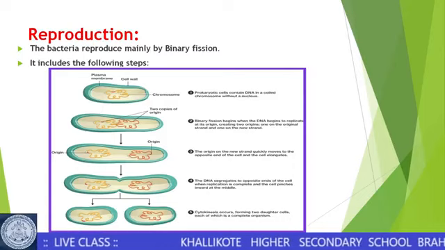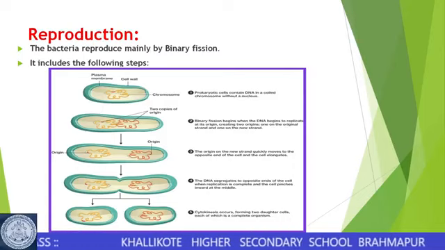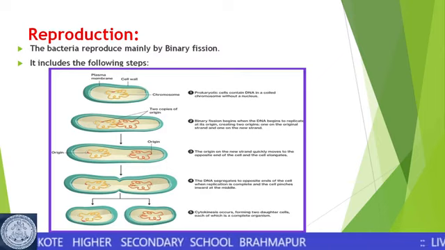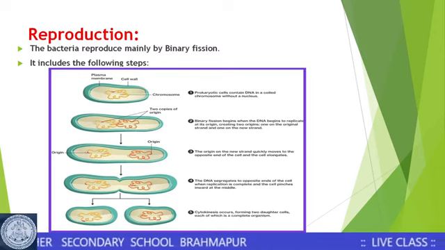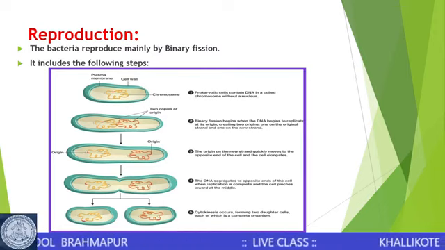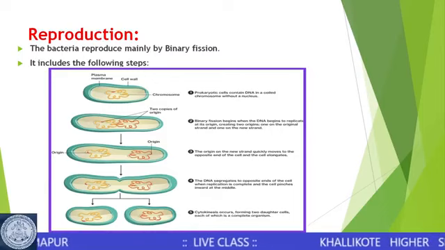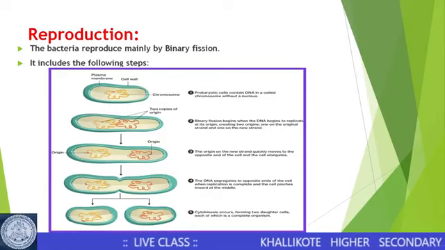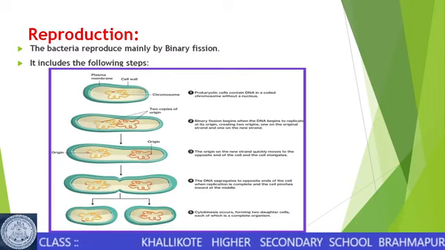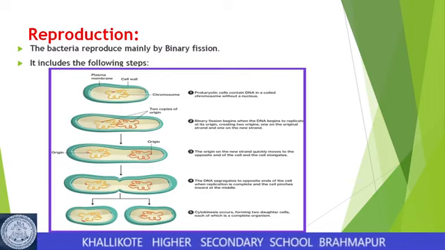After they start moving, a central constriction or a pinch is created at the center of the cell, and this invaginates inside to form the cell wall, and then cytokinesis occurs, or the division of the cytoplasm occurs, dividing the cell into two daughter cells.